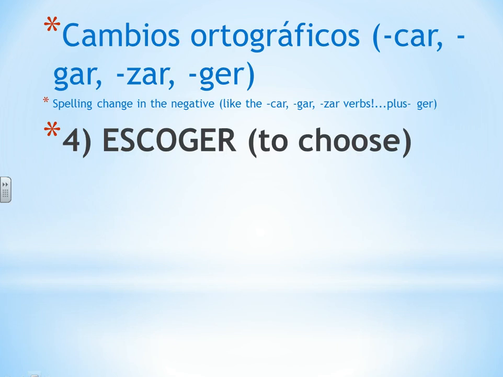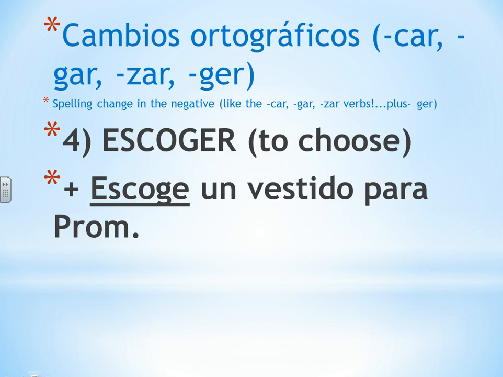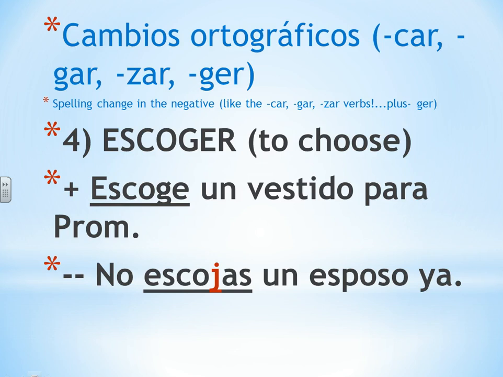And then our last verb as the example, a verb that ends in ger, G-E-R, like the verb escoger, uno de mis verbos favoritos. Escoge un vestido para prom. Choose a dress for prom. In the negative, if I say, don't choose a spouse yet, you're too young. No escojas un esposo ya. I want to make sure to change the G to a J when it's followed by an A, AS, to make sure to conserve the H sound. No escojas un esposo ya.